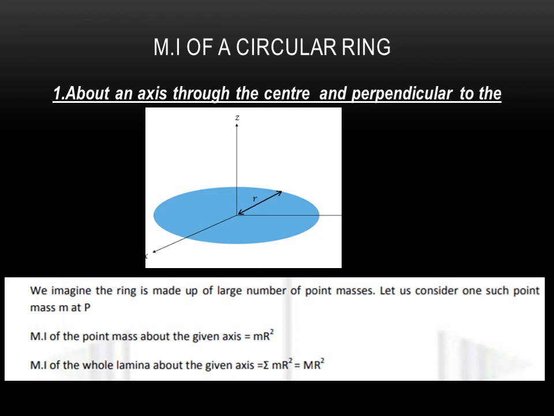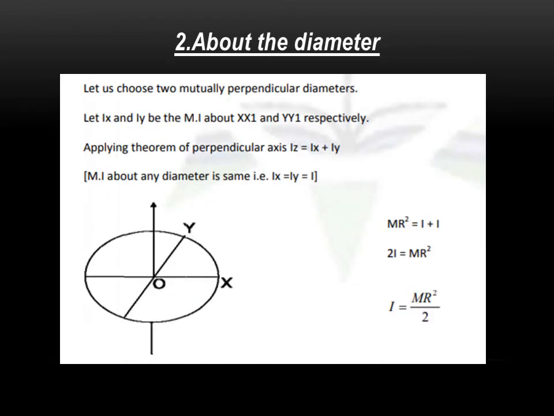If we want to calculate the total moment of inertia, we need to sum all that quantity, that is the summation of m r square. The radius r is a constant, and the summation over m will give capital M r square. So the moment of inertia of the circular ring of radius r is given by M r square. This is the moment of inertia about an axis perpendicular to its plane and passing through the center.